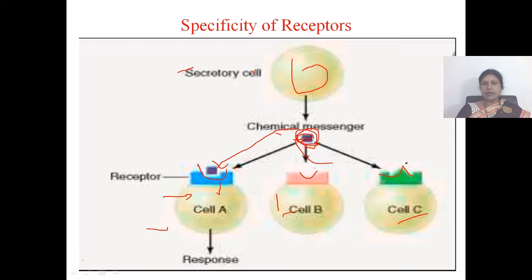So each receptor is specific for only specific ligand. That is, each ligand has a specific receptor, and it will bind to that receptor, and then only the response will be elicited.